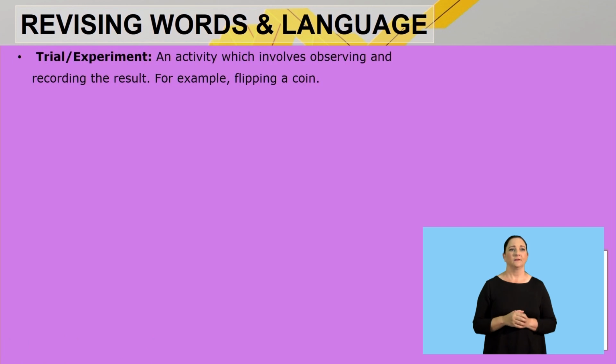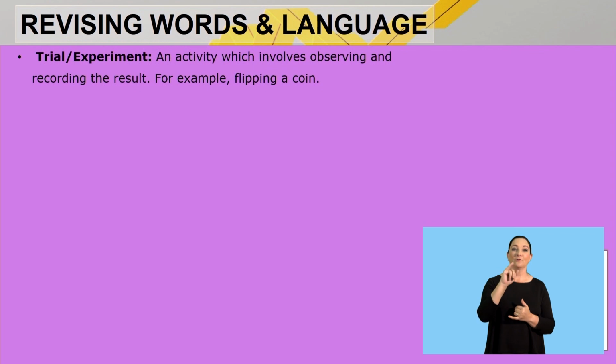So let's quickly move on to what else you should know. These are the terminology, the language we use in probability, and I want you to familiarize yourselves with it, because once you understand the language behind probability, you'll find the calculations to be easy. A trial or experiment is an activity which involves observing and recording the results, for example, flipping a coin.